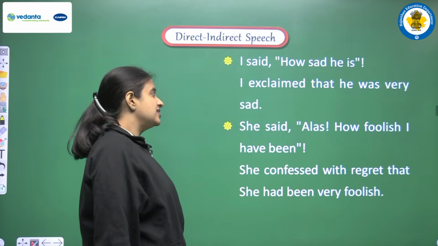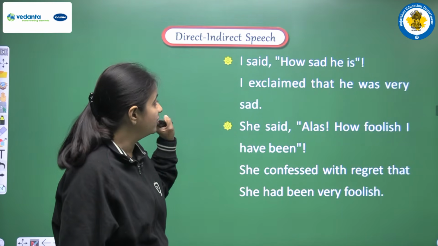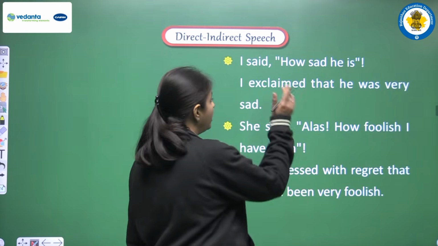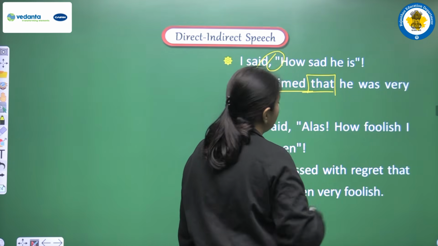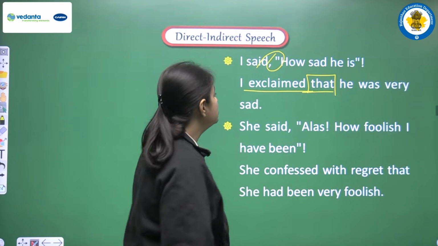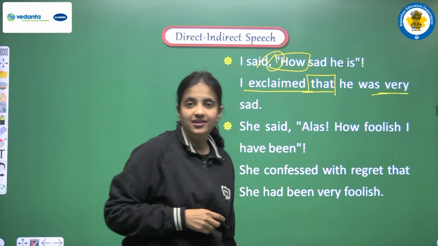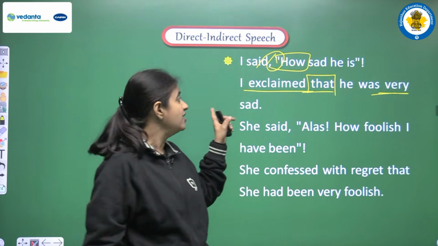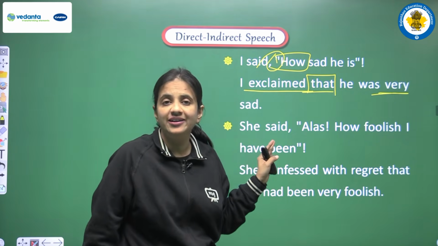Next, I said, how sad he is. So now we are doing the conversion and we are writing, I exclaimed. We are writing that as a conjunction, and after that we are making an assertive sentence. So we are writing, he was very sad. We are skipping how and we are adding very. Okay, the complete sentence will be, I exclaimed that he was very sad.